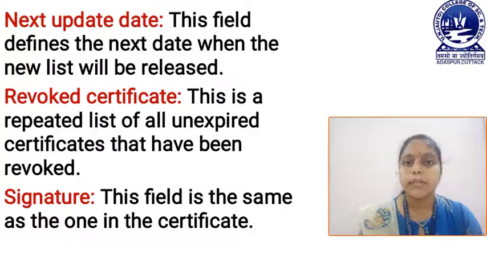Now look at the next field, the revoked certificate. This is a repeated list of all unexpired certificates that have been revoked. That means this field contains all the revoked certificates, revoked certificate 1 and revoked certificate 2, and in this way it contains all the revoked certificates with their serial numbers. Next one is the signature field. This field is the same as the one in your certificate signature, which I have already discussed.